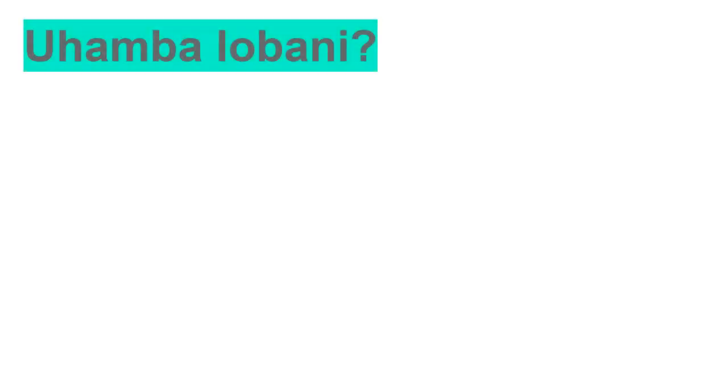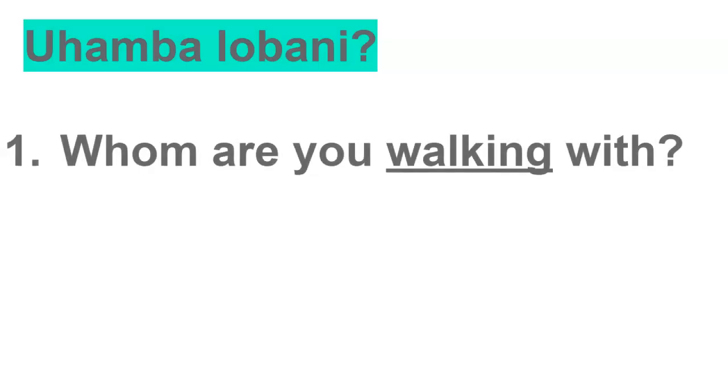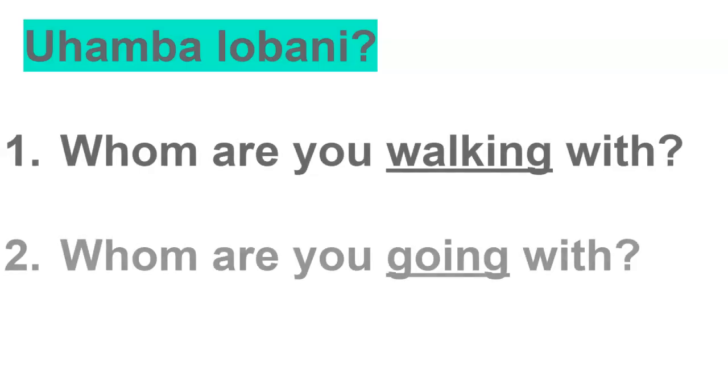The question Uhamba lobani means whom are you walking with, or whom are you going with? If you meet a friend or someone you know and they're walking with someone else that you don't know, you use the same question. You're going to say Uhamba lobani. You are asking whom are you walking with, right? Also, if someone is telling you about their plans to go somewhere and you're interested to know whom they are going with, for example someone tells you I'm going to church tomorrow and you want to ask them whom are you going with, you are also going to say Uhamba lobani.